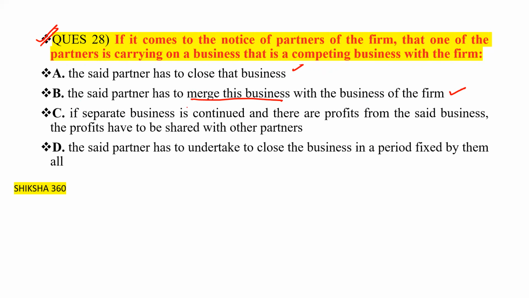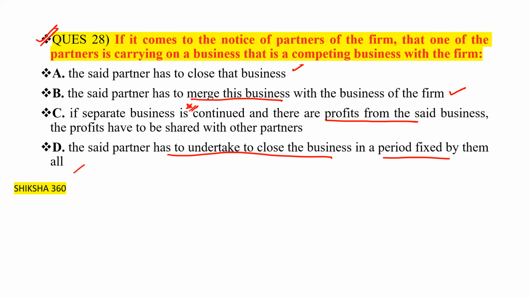If a separate business is continued and there are profits from the said business, the profit has to be shared with the other partners. Fourth one is the said partner has to undertake to close the business in a period fixed by them for all.